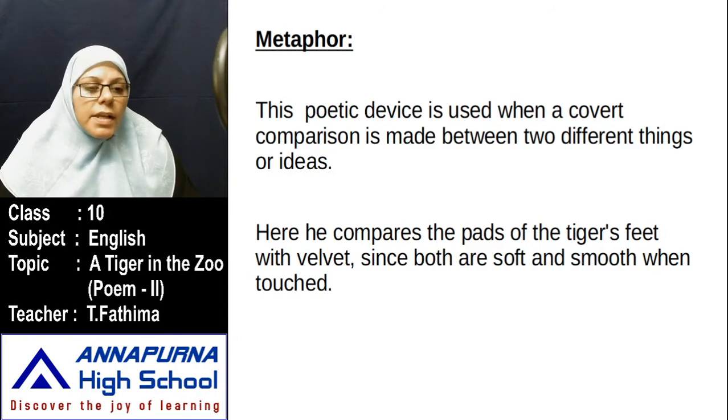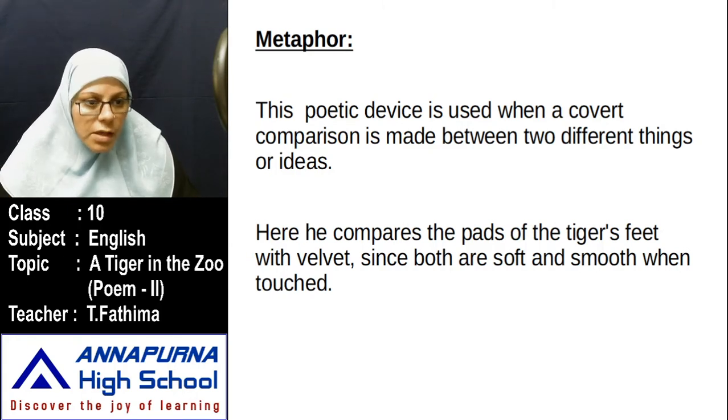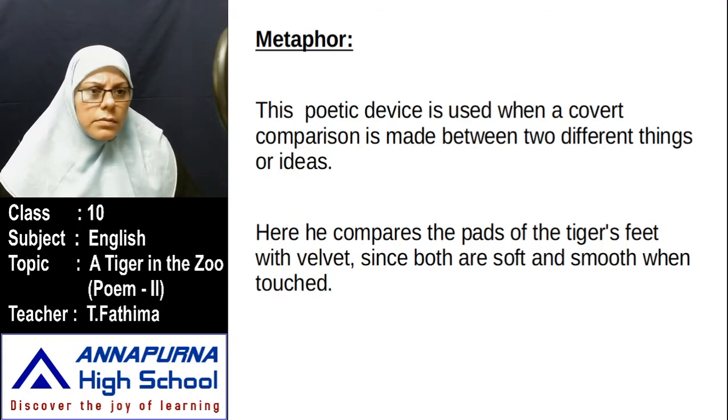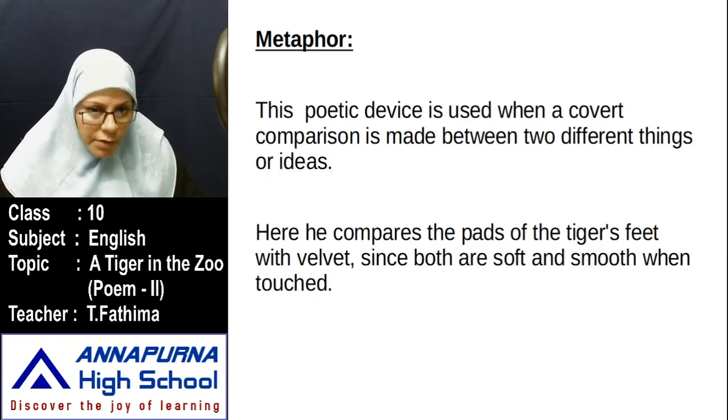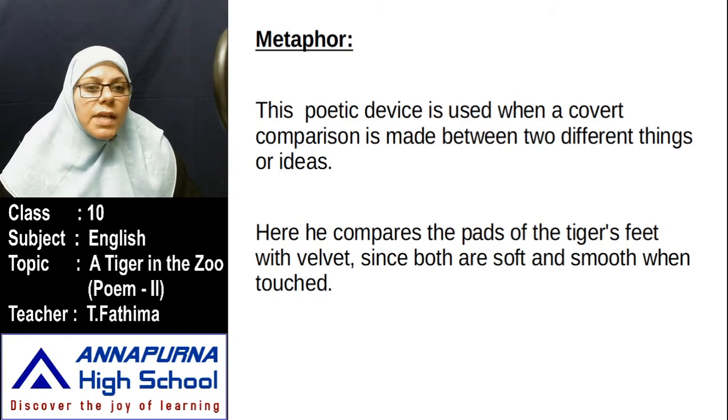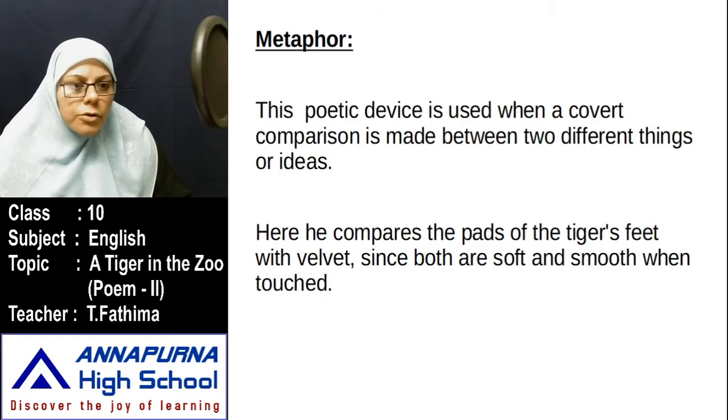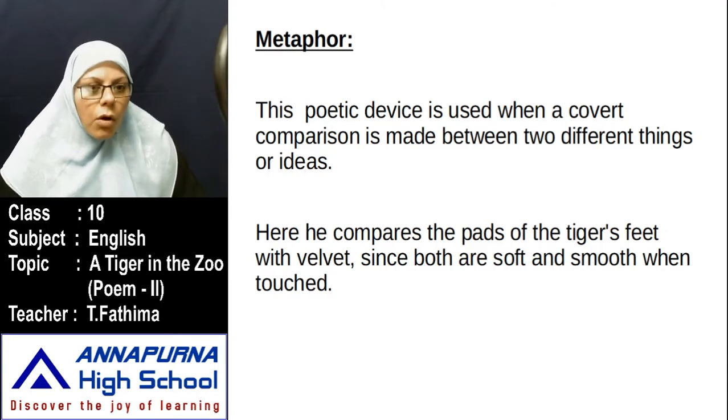Metaphor. What is metaphor? This poetic device is used when a covert comparison is made between two different things or ideas. What is a covert comparison? That which is hidden, not displayed, not shown. That comparison is called metaphor. For example, when you go in a nice dress to a party, all will look at you.